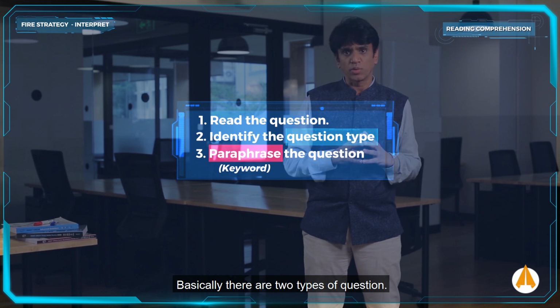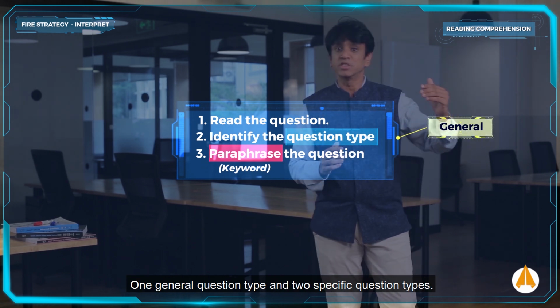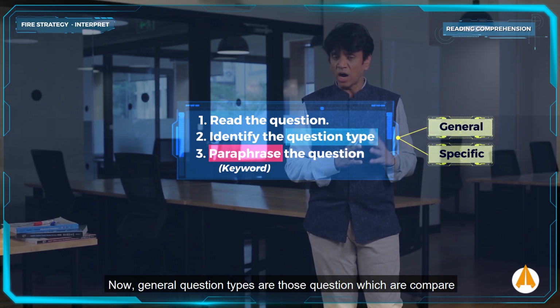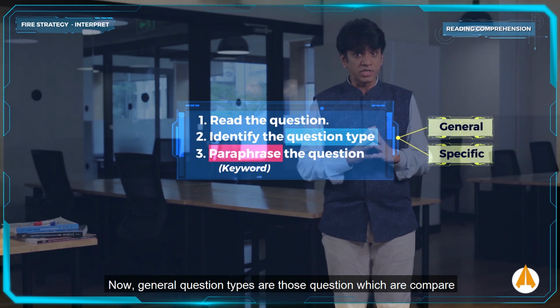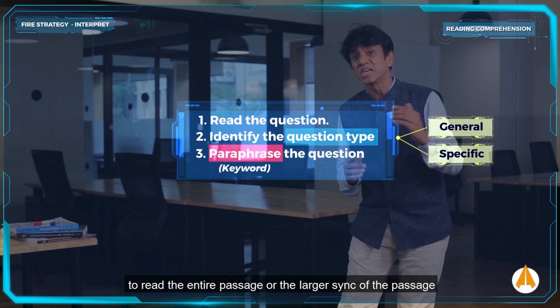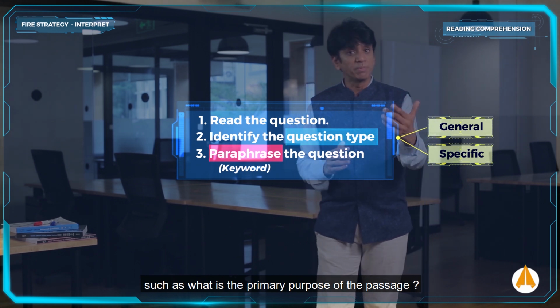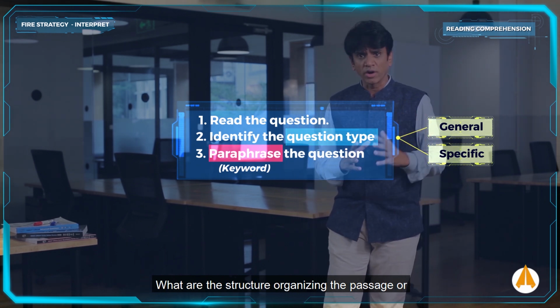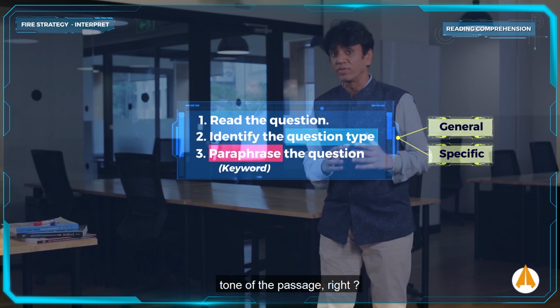Now, when I say identify the question type, what do I mean by that? Basically, there are two types of questions: one, general question types, and two, specific question types. General question types are those which will compel you to read the entire passage or a larger chunk of the passage, such as what is the primary purpose of the passage, what is the structure or organization of the passage, or what is the tone of the passage, right?